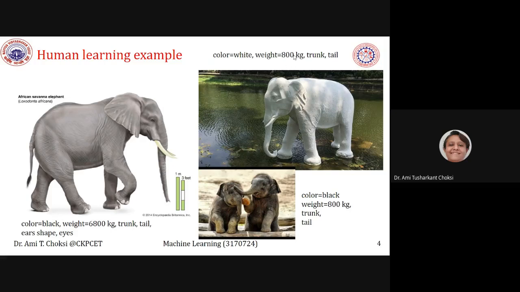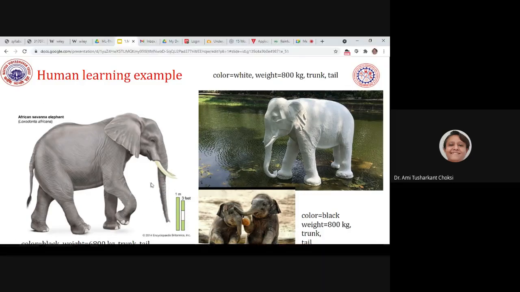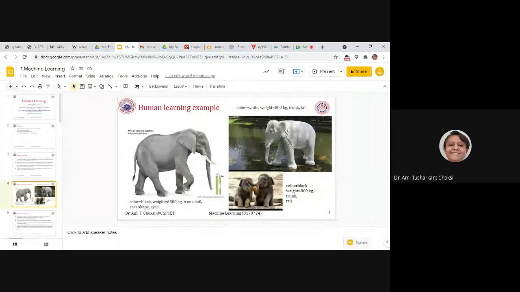Okay. So trunk is there, tail is there. The same things we have seen here we can apply, right? Let us write that also so you will not get confused. Tail, then you can say ear shape, eyes and the teeth also, right? So you can have the idea, right? Ear shape and this. As many features as you can, you will be able to grab, right?